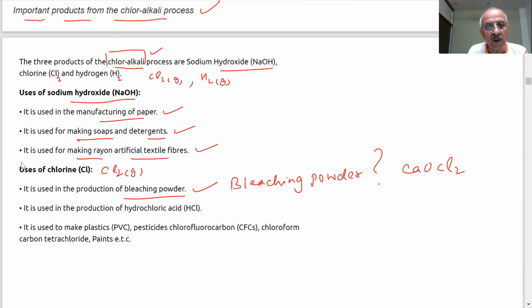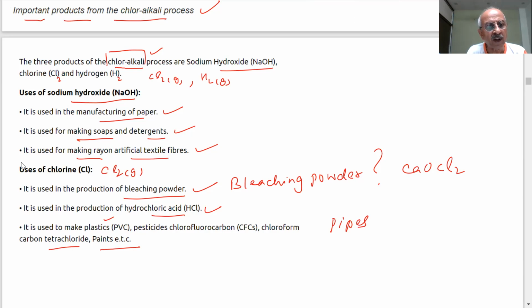It is used in the production of HCl. We can prepare HCl gas. It is used to make PVC, pesticide, chloroform, carbon tetrachloride, paints, etc. Plastic, pesticide and pipes. These pipes and hoses which we are using at home, so you have already seen.